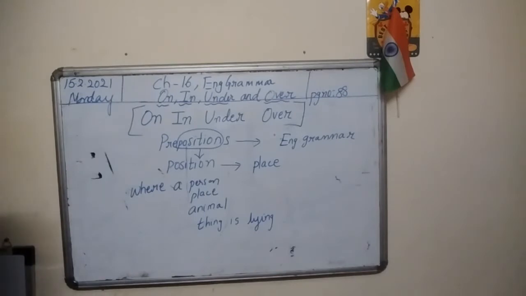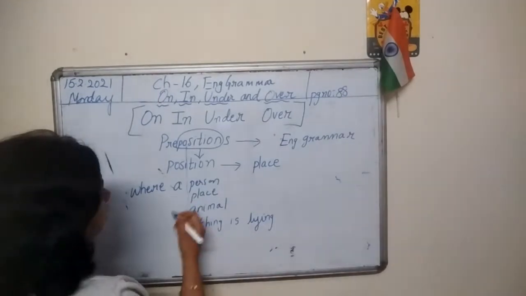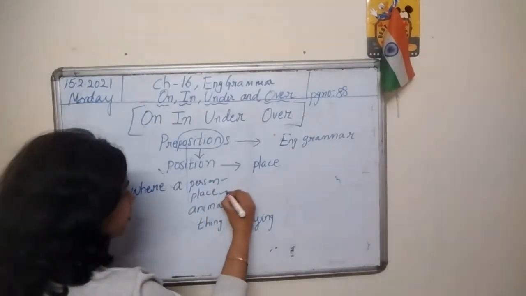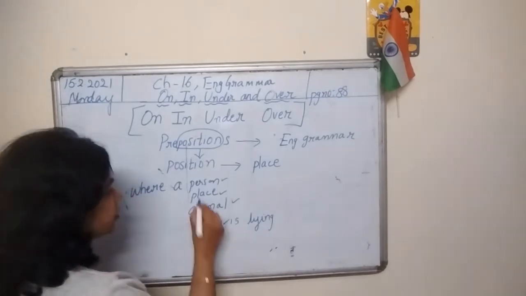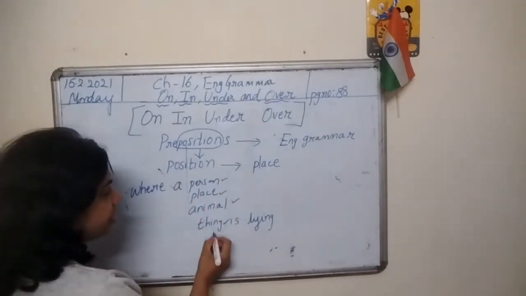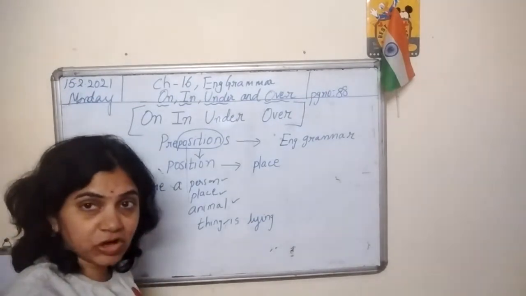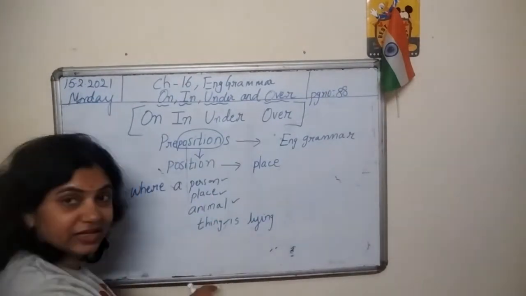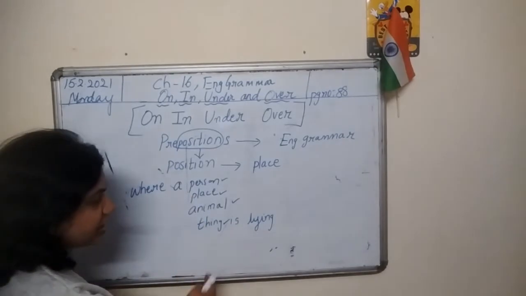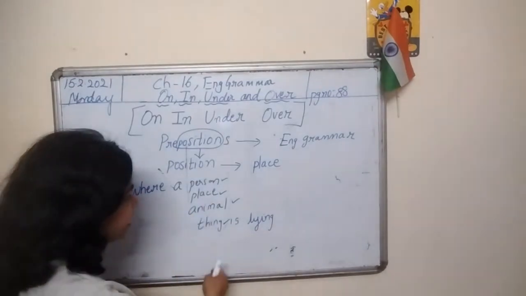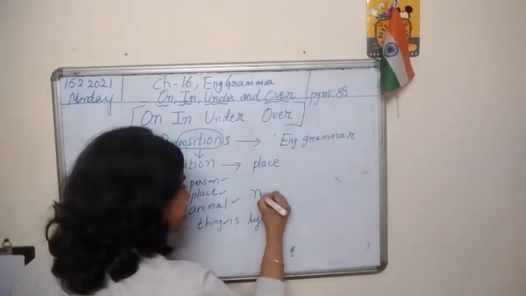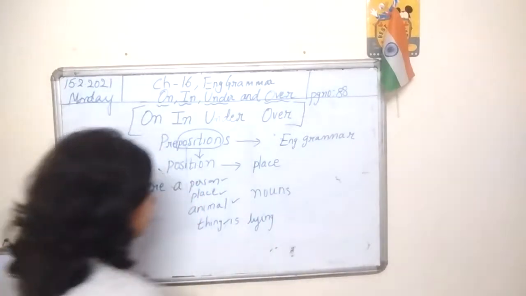Look here. So here we talk about person, place, animal and thing. Always in every topic, person, place, animal and things are coming. So by now you must have mastered that person, place, animal and thing are nothing but nouns. Right?